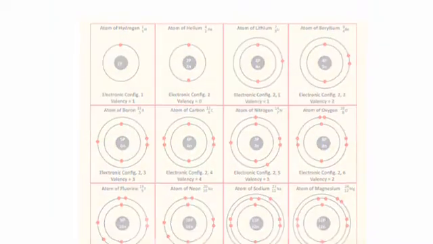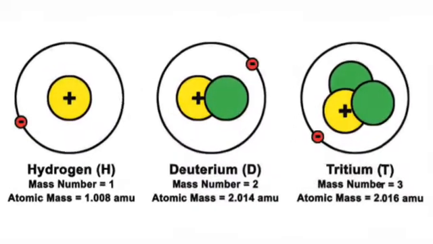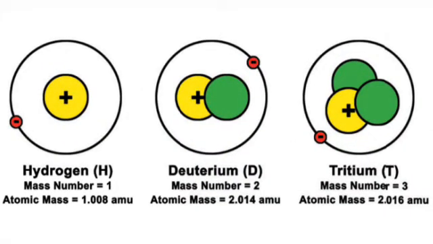What are isotopes? In nature, a number of atoms of the same element have been identified, which have the same atomic number but different mass numbers.